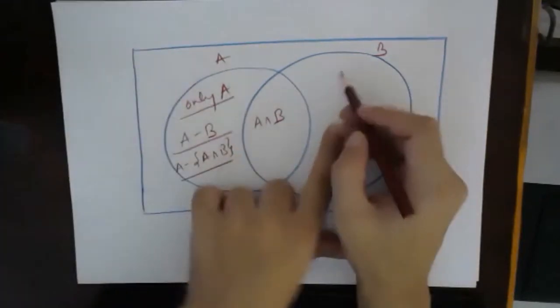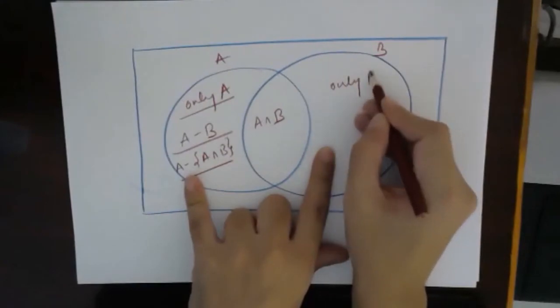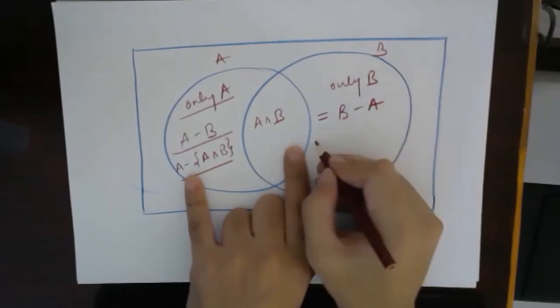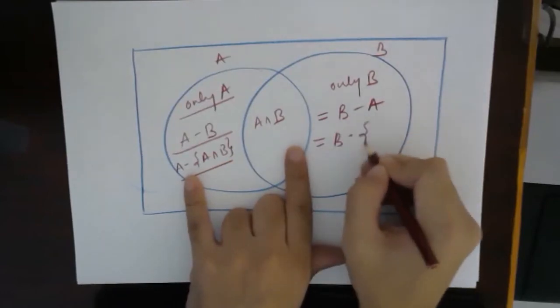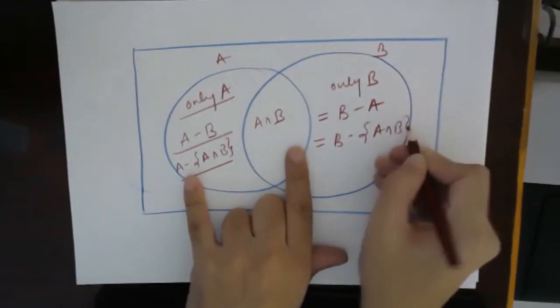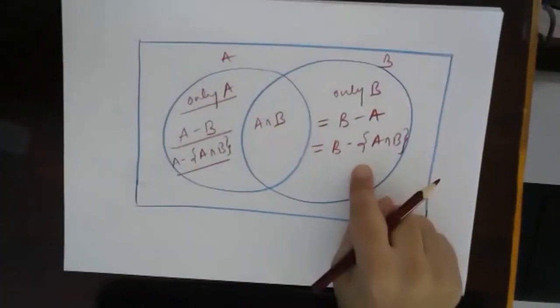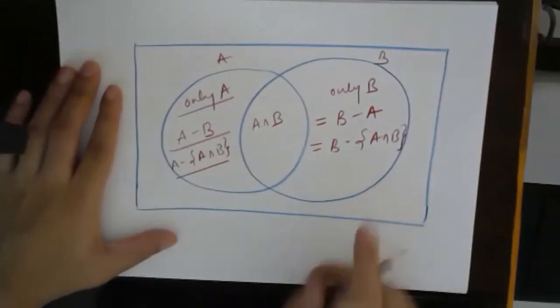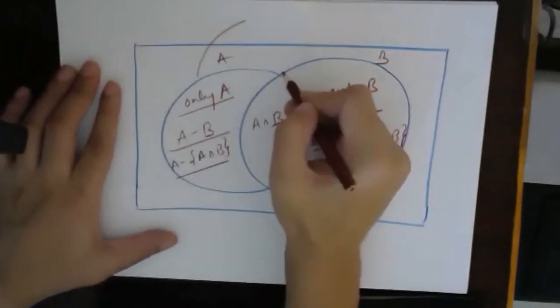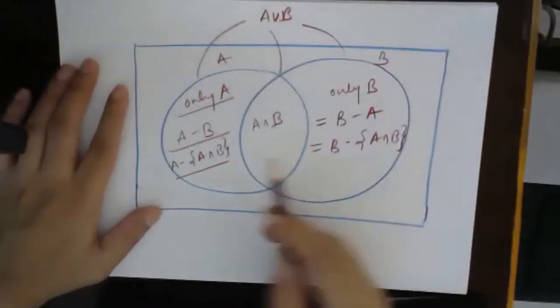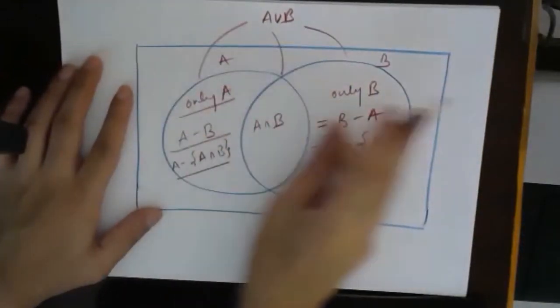So what will be this part? This part will be only B, or B minus A, or B minus A intersection B. Fine. So we know what these parts are. Collectively, this whole thing, these two circles, will be known as A union B.